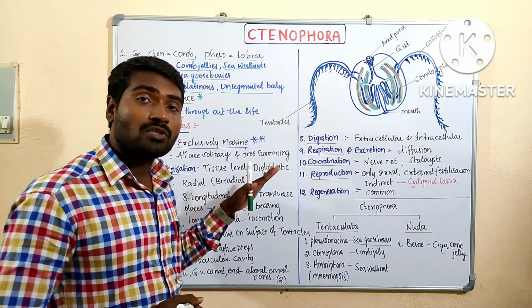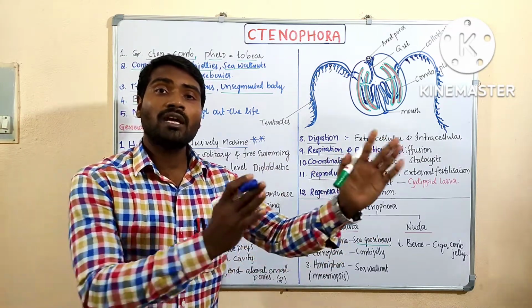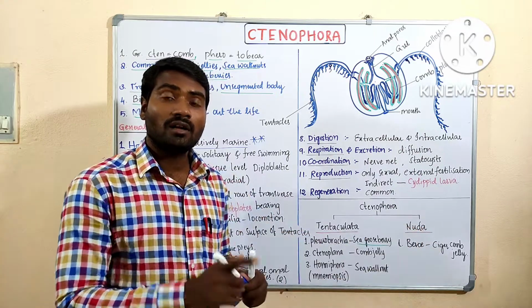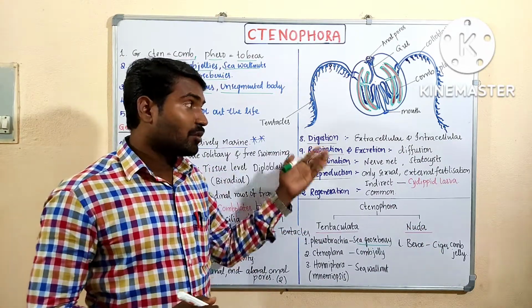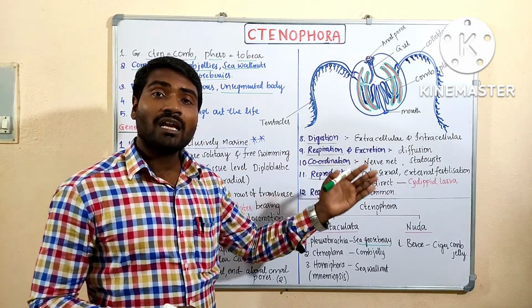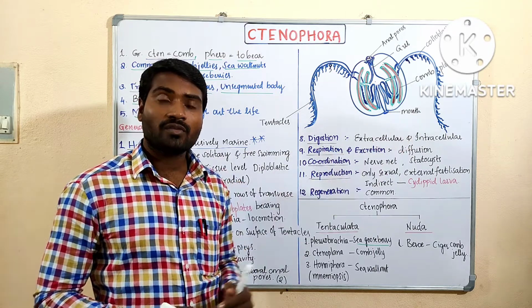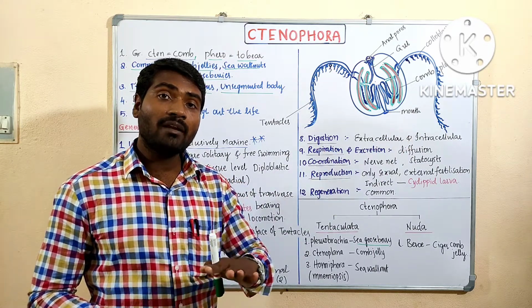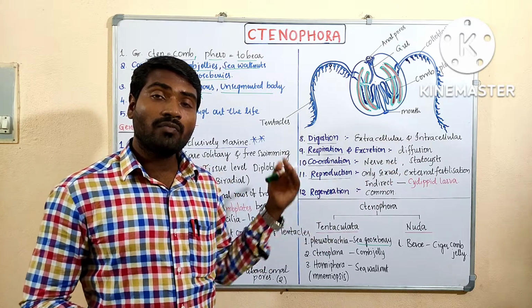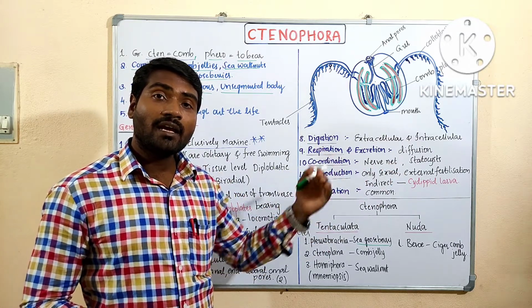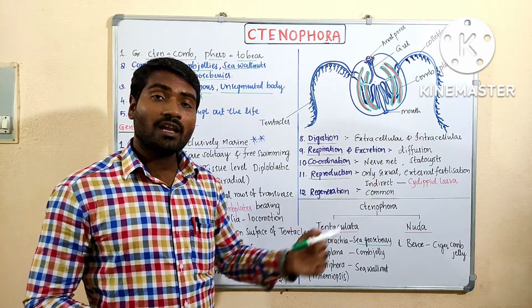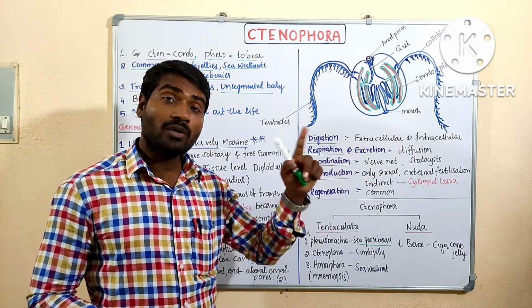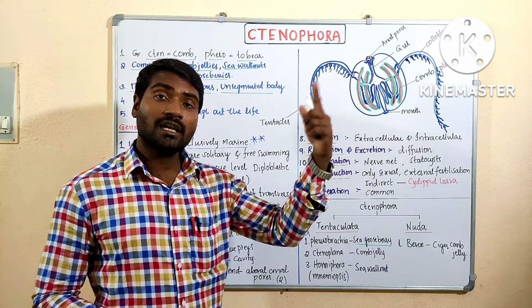But these are exclusively marine, present only in the sea water. Important thing, you may frame a question, which among the following are exclusively marine? Exclusively marine phyla: Porifera, Cnidaria, Echinodermata. Likewise, Echinodermata also exclusively marine. Later we will discuss Echinodermata.